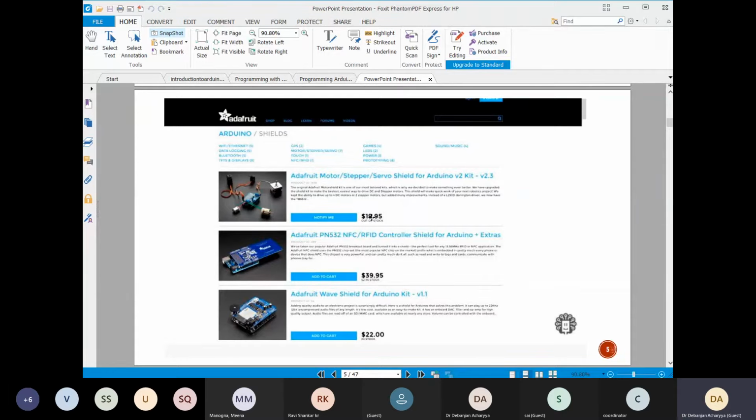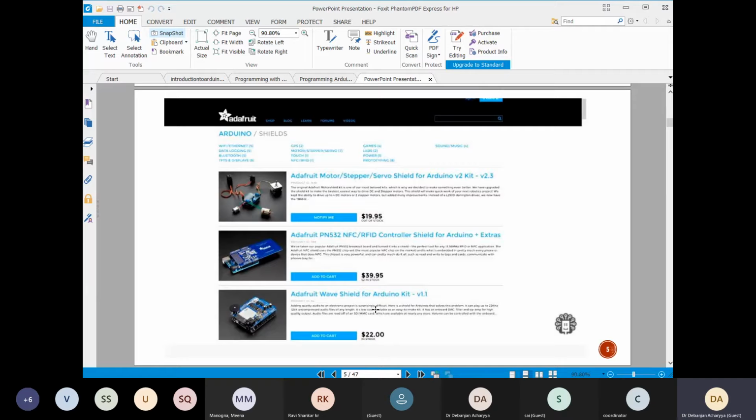Got my point? Similarly, there is also another Arduino shield, that is the RFID shield. If you need RFID facility with the Arduino board, you can use that shield. Similarly, you have different kinds of web shields also. So these are the different types of shields. For example, you want LoRa communication, a LoRa chip with your Arduino board. So that is a LoRa Arduino shield. Got my point? So these are the different kinds of things you will find.